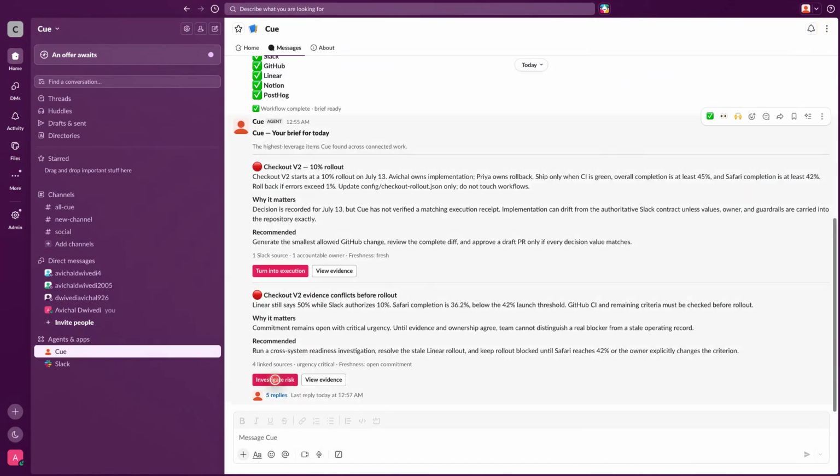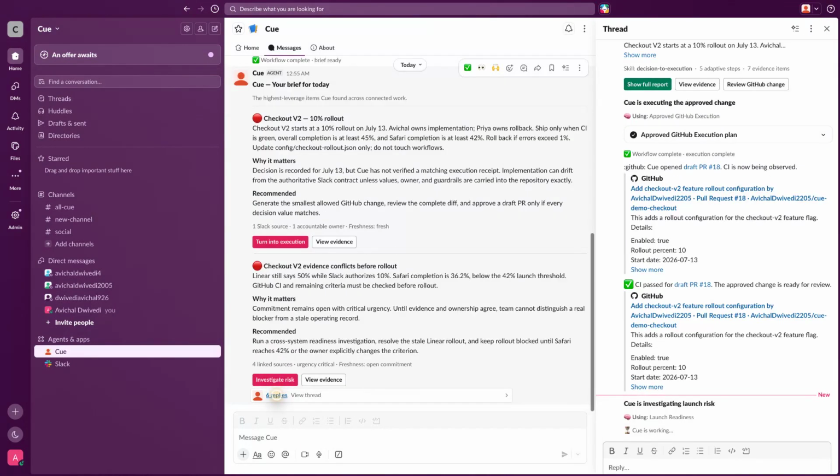Now, let's investigate the second item. This is a different goal, so Q selects a different skill and generates a different evidence plan. Its launch readiness skill independently decides which connected systems are necessary, gathers fresh evidence, compares requirements, and checks for contradictions. Slack memory supplies the canonical decision. Linear and Notion contribute delivery context, PostHog contributes product signals, GitHub contributes repository and CI state. This workflow is read-only. Q can investigate autonomously, but any corrective write would still require approval.